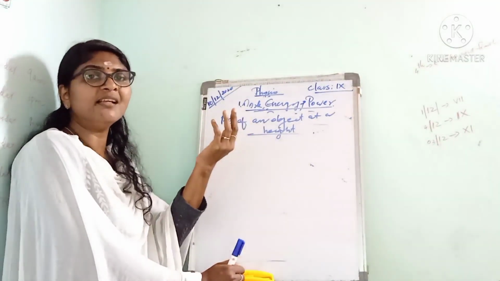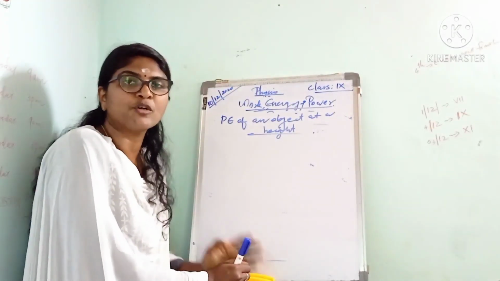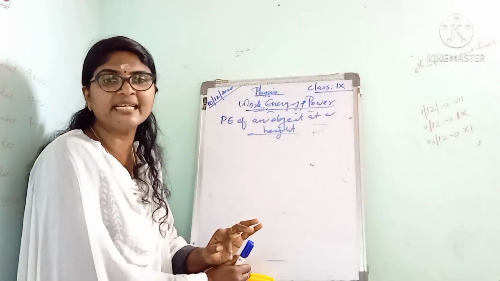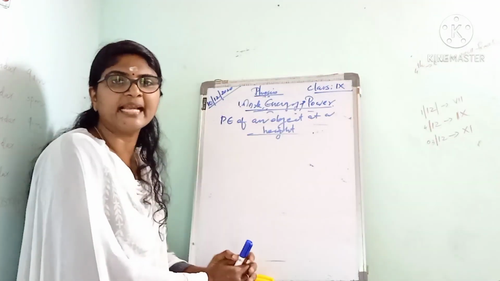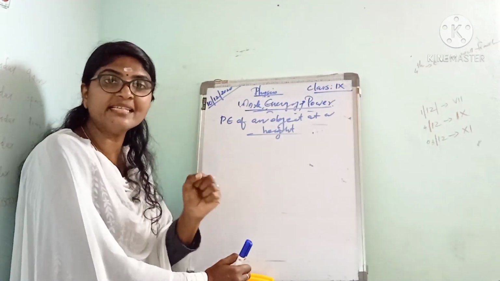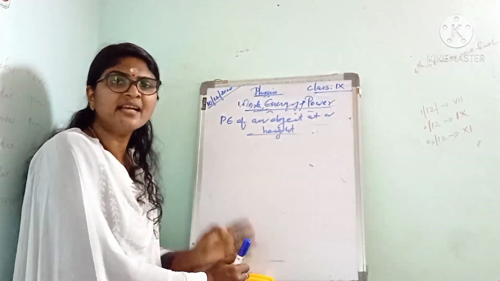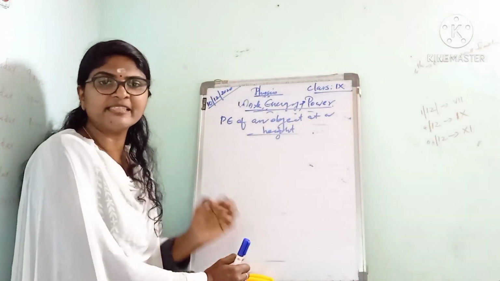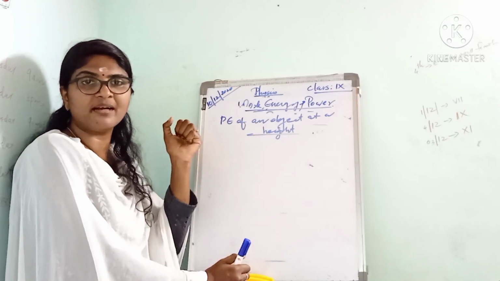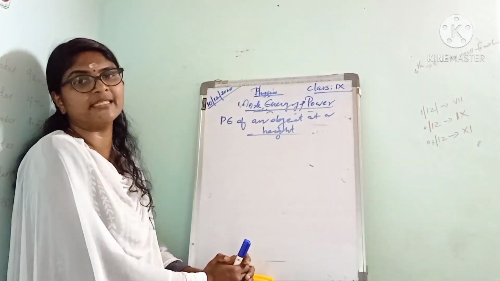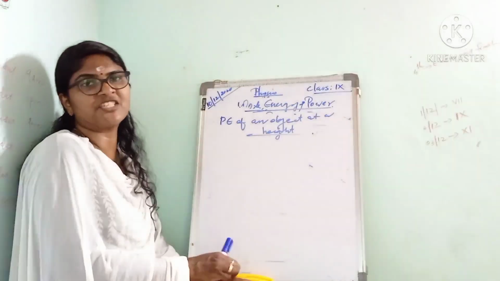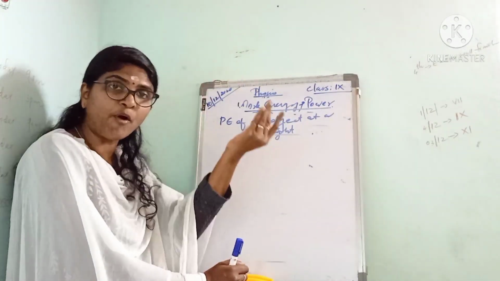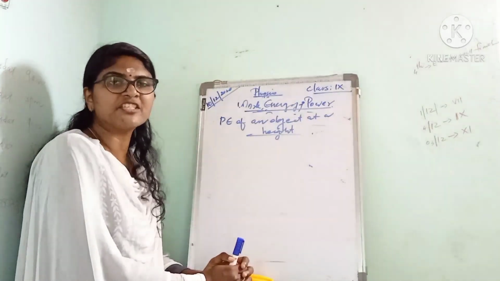So we can define gravitational potential energy at any point above the ground level. Gravitational potential energy at a point above the ground is defined as the work done in raising an object through a certain height, or to that point, against gravity. This is gravitational potential energy.